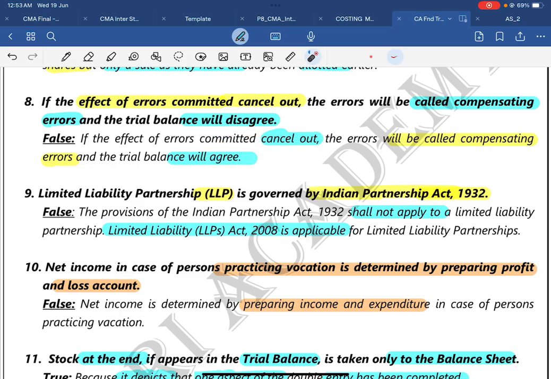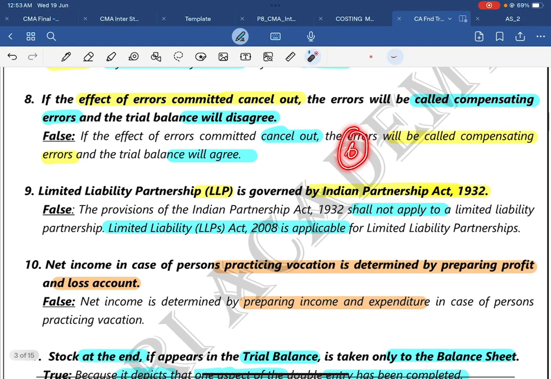Agree is the keyword. Here I will give you one more tip on true or false. You will get 6 true or false questions, right? Out of which a maximum of 4 will be false. This is what the past trend is. Out of 6, a maximum of 4 will be false, and the remaining 2 will be true. That's what the trend is. Or else 5 questions will be false and 1 question will be true.